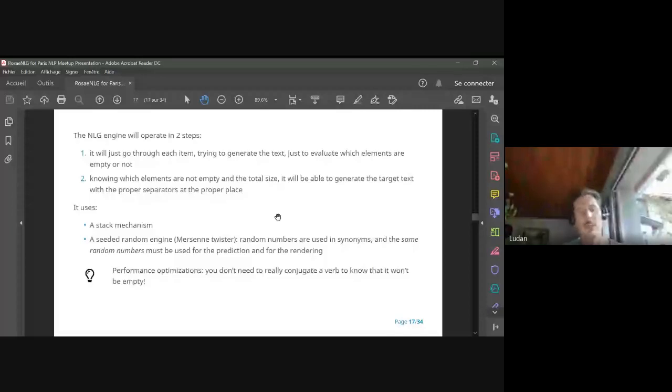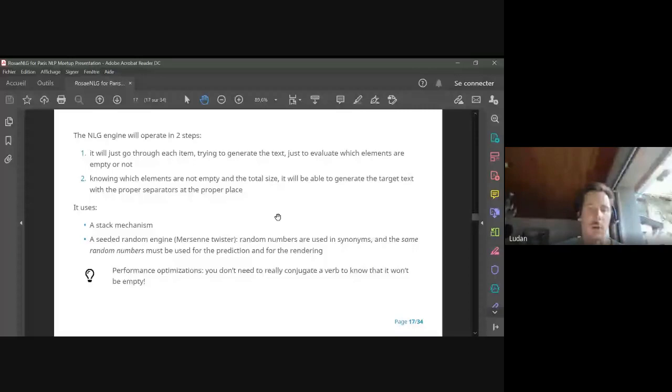It also has to use a seeded random engine because it uses random numbers to generate synonyms. The issue with random numbers is that they are random, but we want the same random numbers to be used for the prediction and for the rendering. That's why I use a seeded random engine.